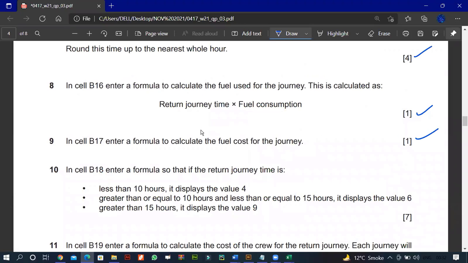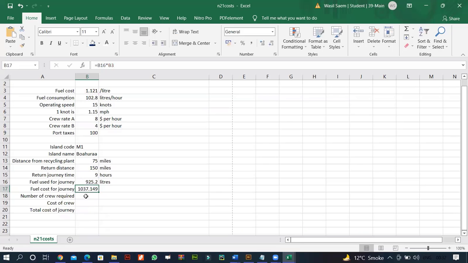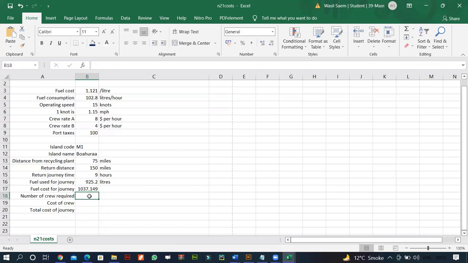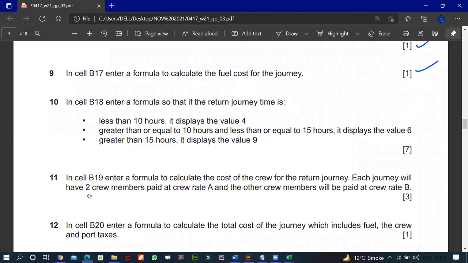Okay, right? In cell B18, which is this one, enter formula so that if the journey time is less than 10, it displays the value 4. Okay. And so B18, I mean B18 is number 2, right? If the journey time